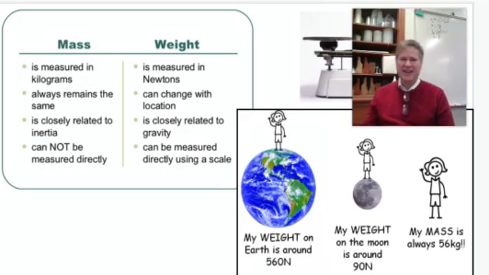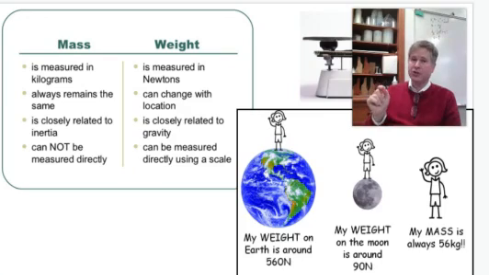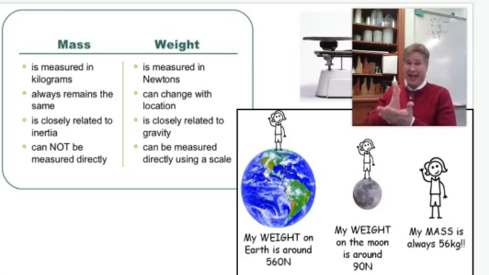And then, whereas weight is going to depend on gravity, and it's directly related. It's directly proportional, meaning if I double gravity, I double weight. If I triple gravity, I triple weight. W-E-I-G-H-T, not like wait for it, the other kind of weight. If I have it, H-A-L-V-E-S, if I cut it in half, if I cut the gravity in half, then the force of weight will cut in half.